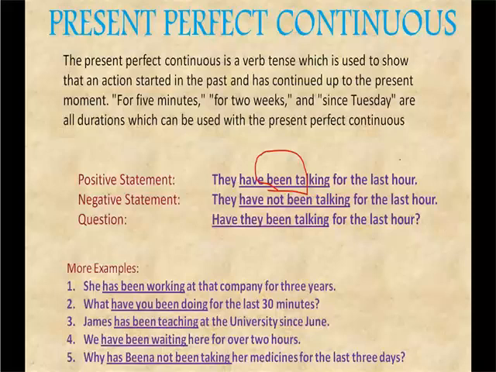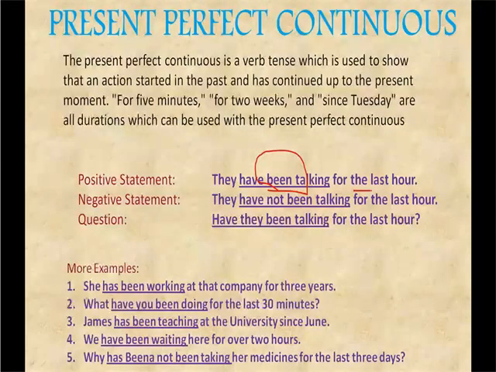So here are a few more examples. Present perfect continuous tense will denote some action has been taking place for a particular time. If it is present perfect, we didn't know for how long it took place or when it took place, isn't it? But in present perfect continuous, we know the time. See, here it is for the last hour.